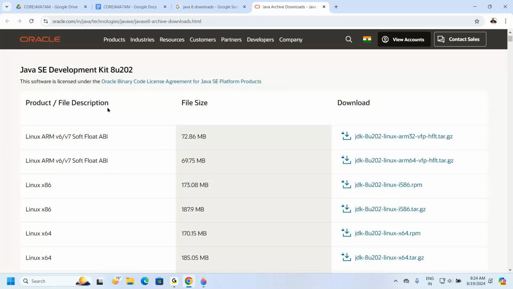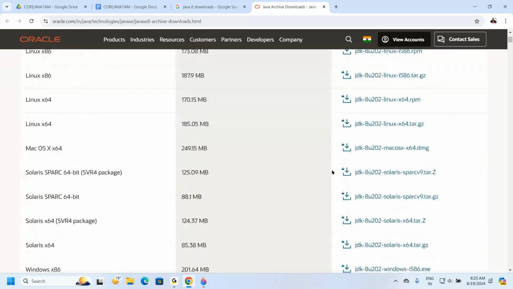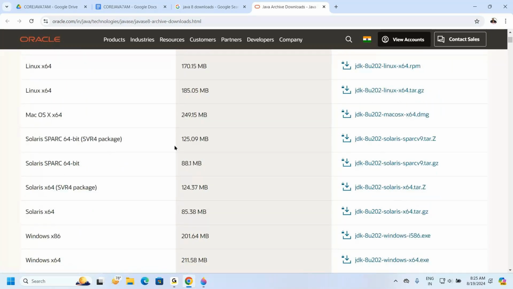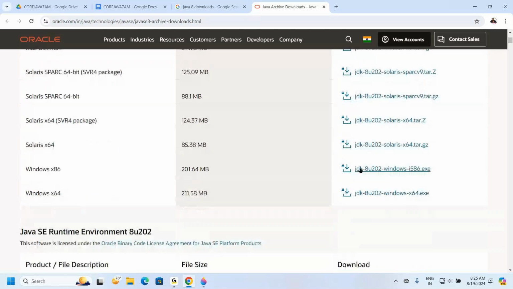Now here, if you see this one, the Java software is provided on the basis of what? This is a link. If we click on it, Linux based Java software we are able to get. If we click on this link, what do we get? Mac based Java software. If we click on these links, what Java software do we get? Solaris. If we click on these links, what do we get? Windows based Java software.